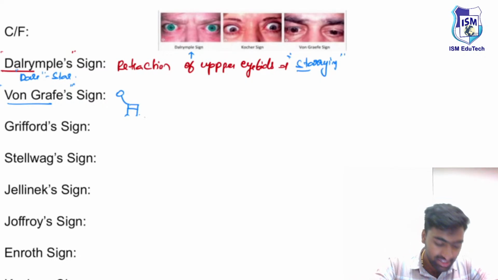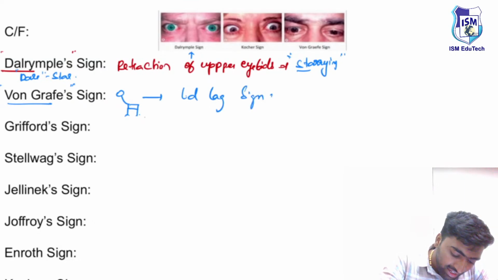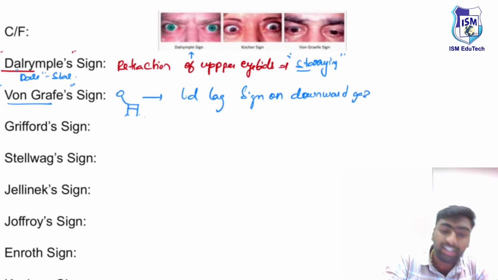So this is the lid lag sign on downward gaze. Just remember, downward gaze.